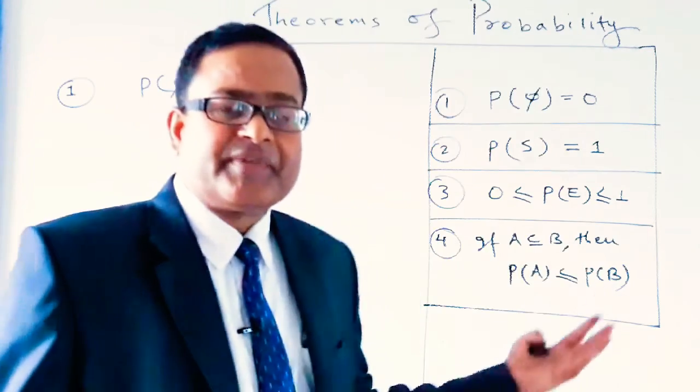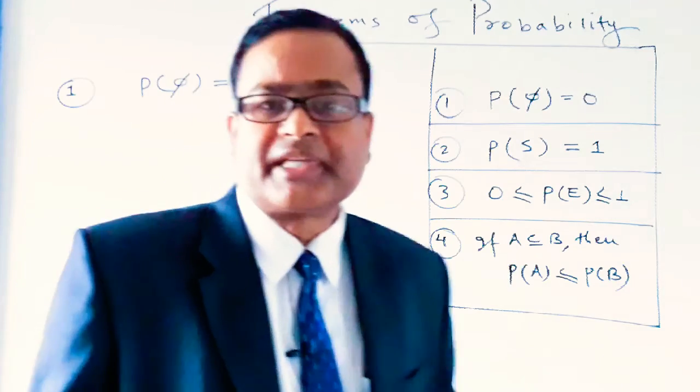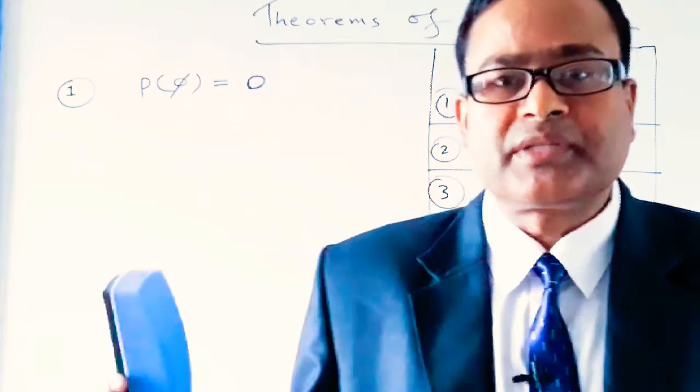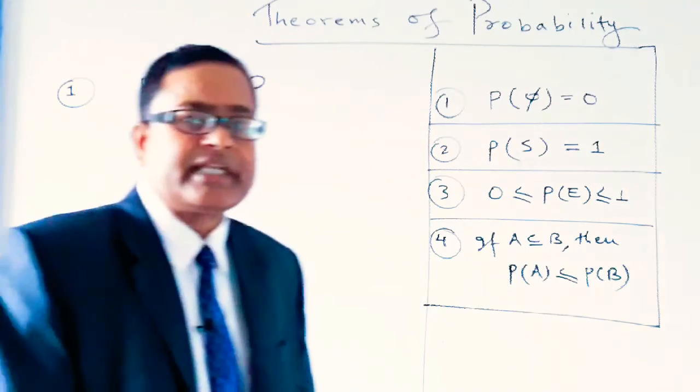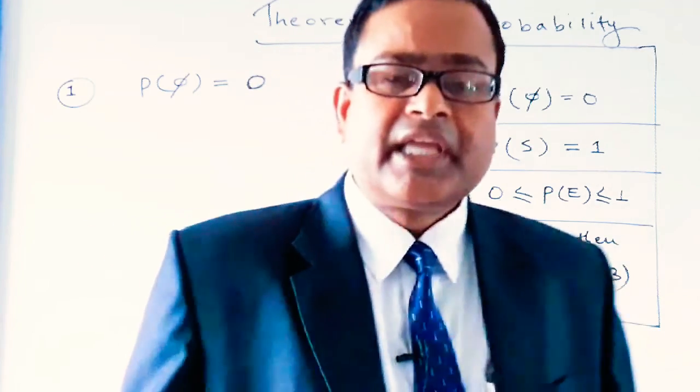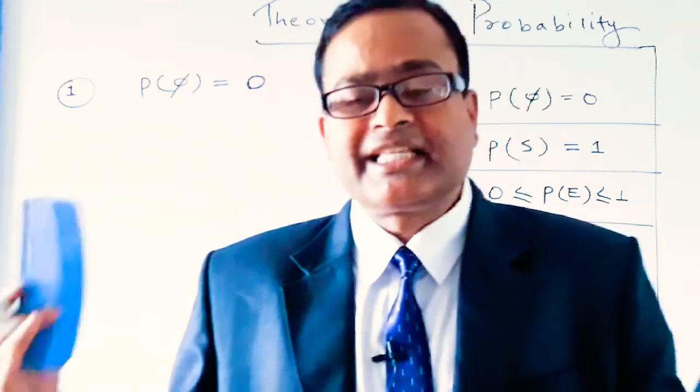Then in the previous video we discussed what a sample space is. The set of all the possible outcomes of a random experiment is called sample space. Then we discussed what an event is. Every subset of a sample space is an event.